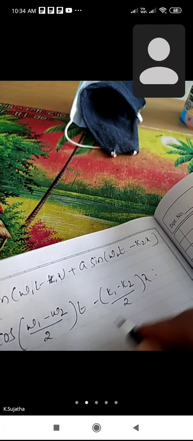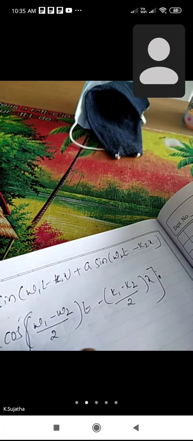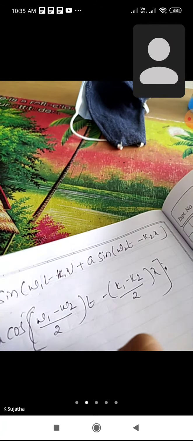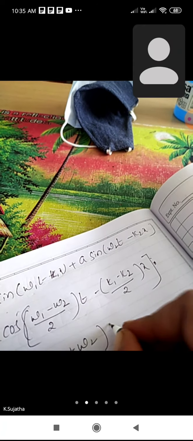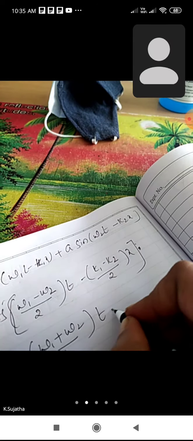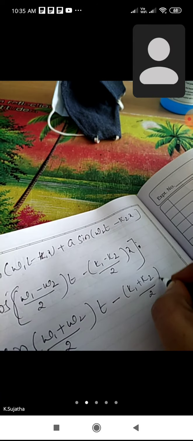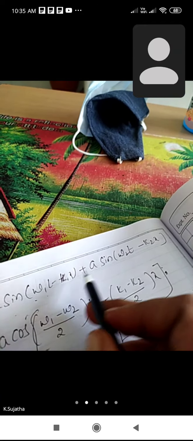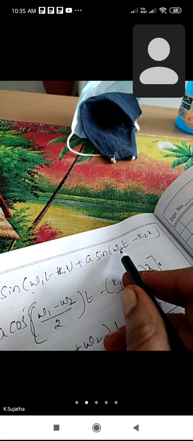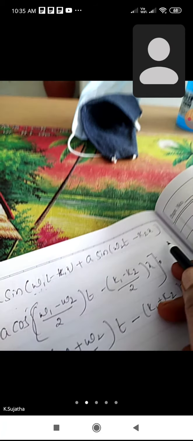This is the first term, into the last term, sin of (omega1 plus omega2 by 2) into t minus (k1 plus k2 by 2) into x. Okay, this is according to the definition of the sin c plus sin d formula.